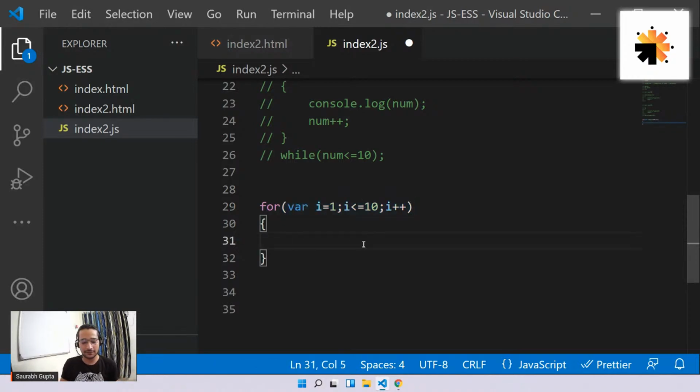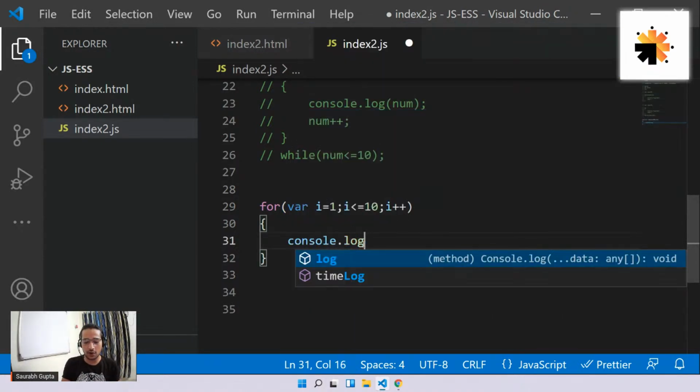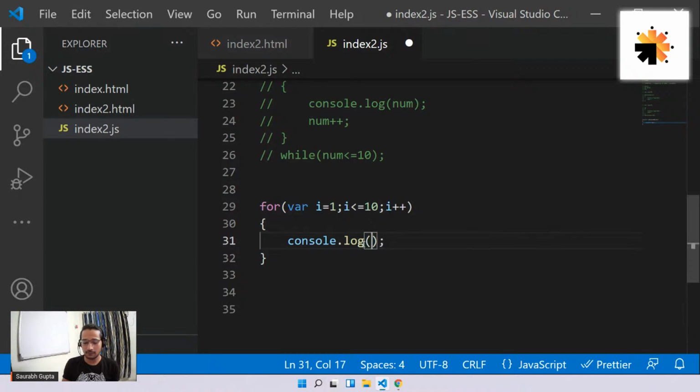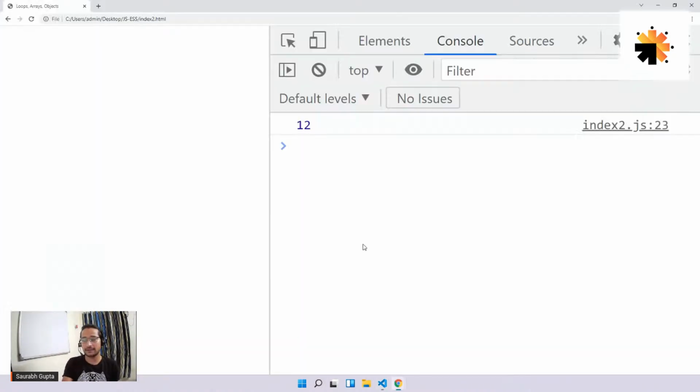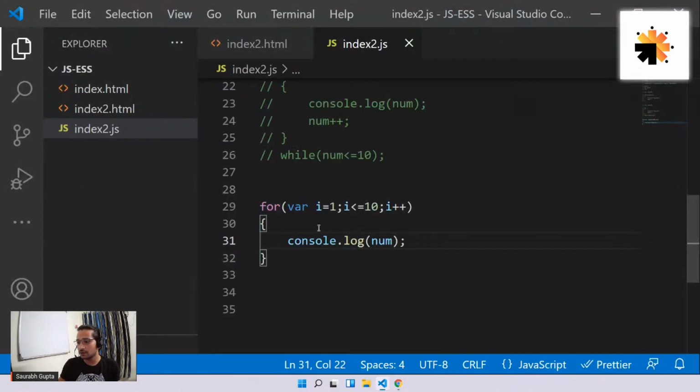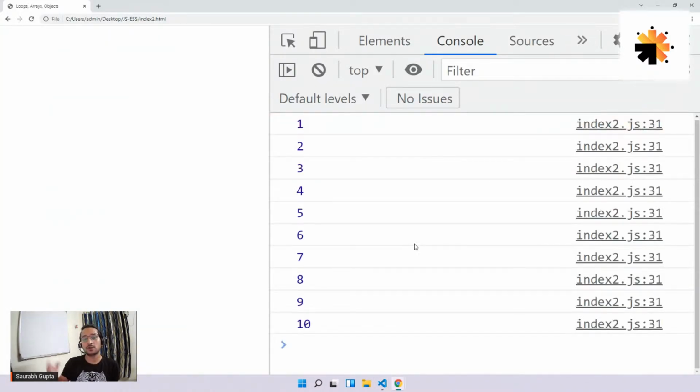Okay, so let me see. I do console.log, let's say num directly. So it should also print num 1 to 10. So let's see. Some issue. Okay, I created i here. Sorry, let me print i. I didn't use num, right? I created i. So i 1 to 10.